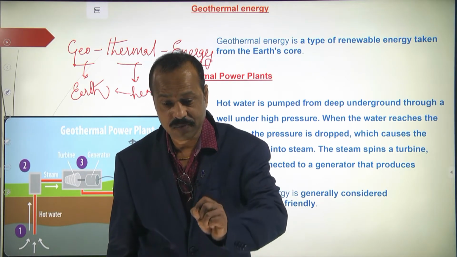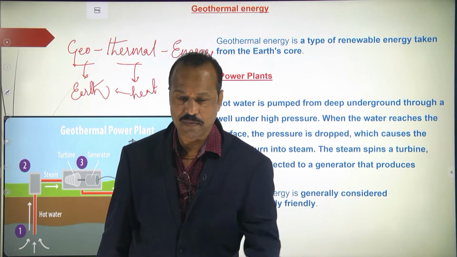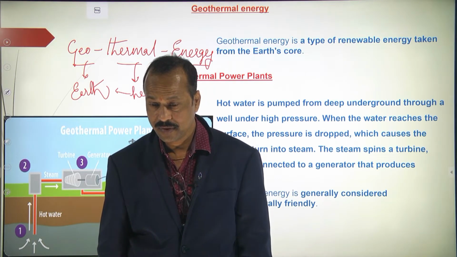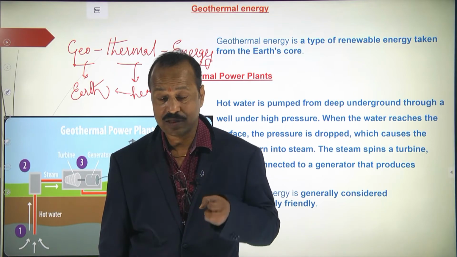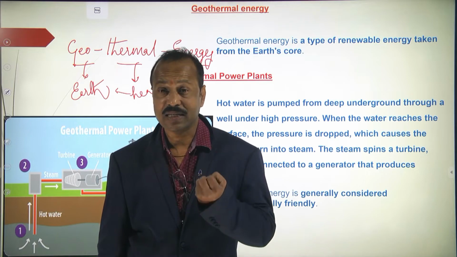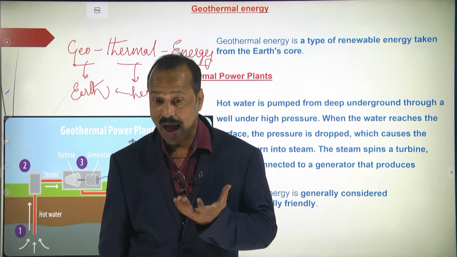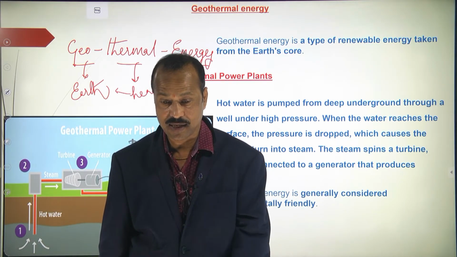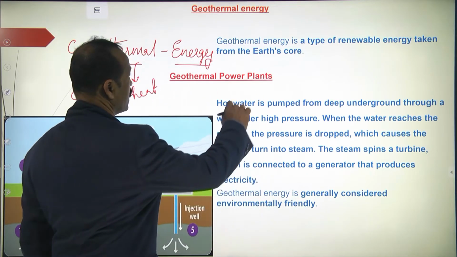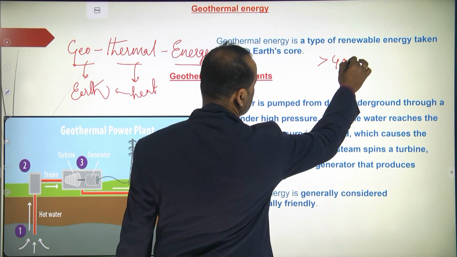At 4000 degrees Celsius, almost all the metals also melt, and they are present in a liquid state. The metals melt and are in the molten state. That is called lava, magma. Substances like this are present inside the earth, at a very high temperature, greater than 4000 degrees Celsius.